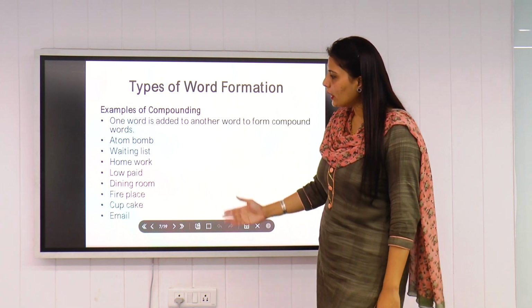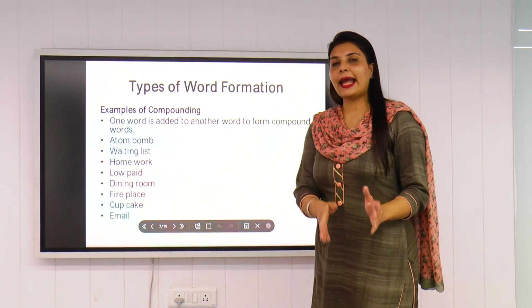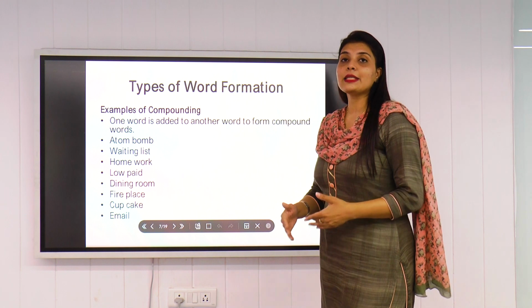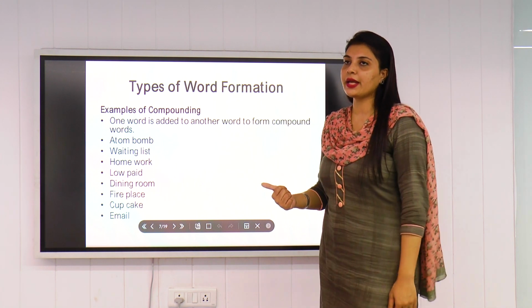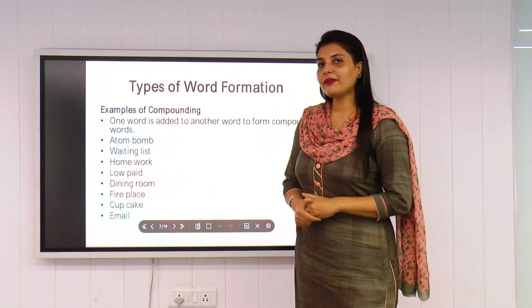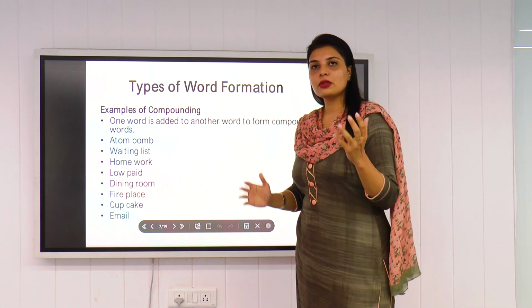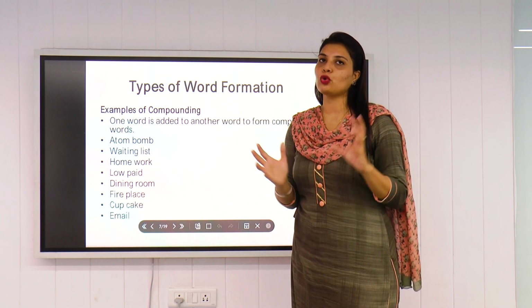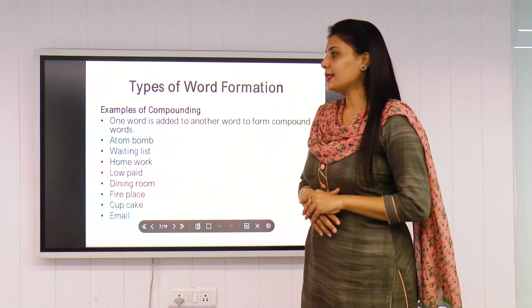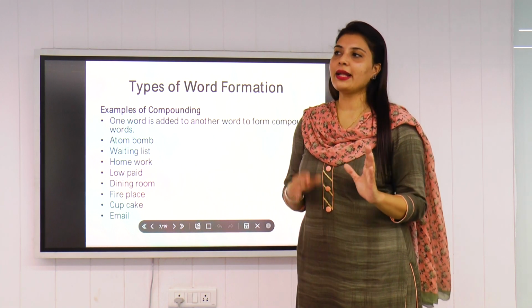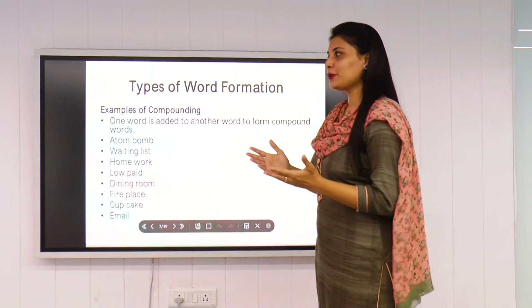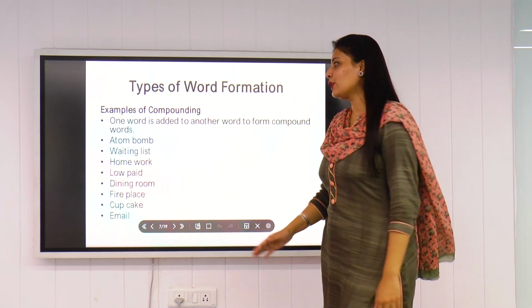So if you go by all these words, you will see that they have their individual identity as well. Apart from that, they act as one single word. So this is what compounding is. This is how we create new words with the method of compounding. So what we have done in compounding, we have taken two different words and we have joined them and created one single meaning out of that particular word. All right, so like homework. Home is something else, work is something else. We joined them together, we created one single word. So this is what compounding is. So let's move on to the next type.